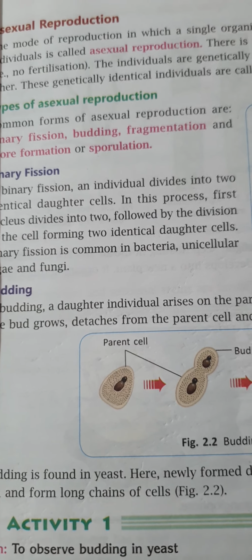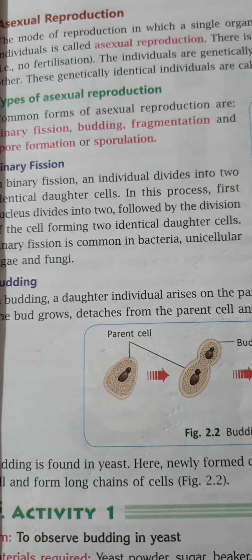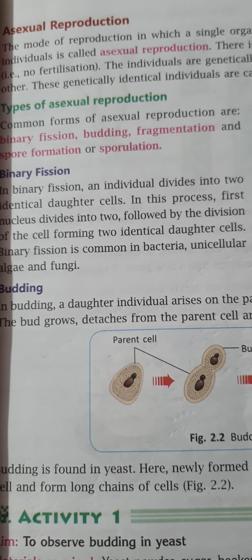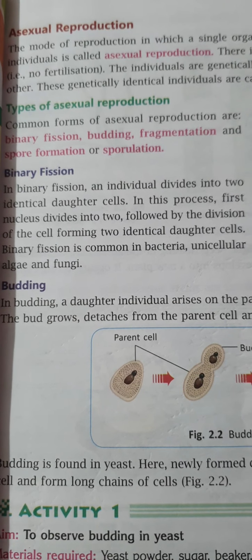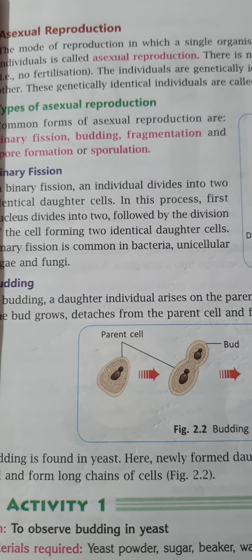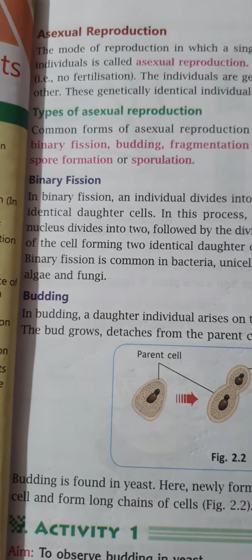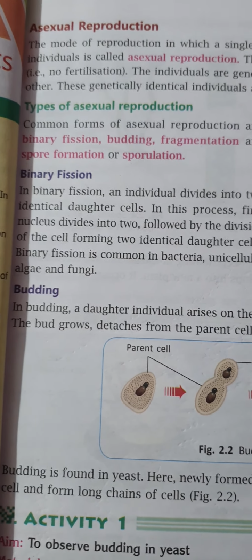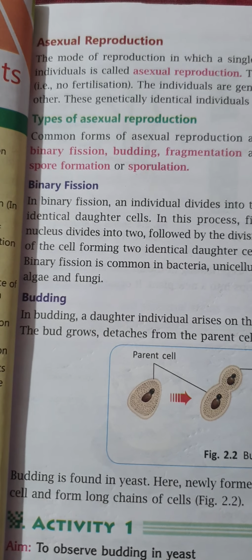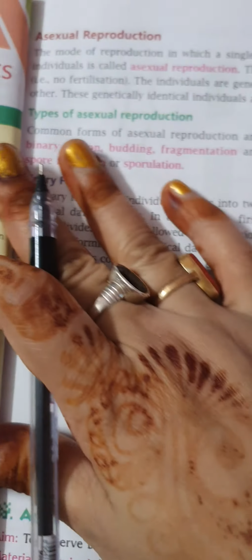We have read three modes of reproduction, and asexual reproduction is also a mode of reproduction in which there is no fusion of male and female gametes. The individuals are produced by their own self and are genetically identical to the parents.